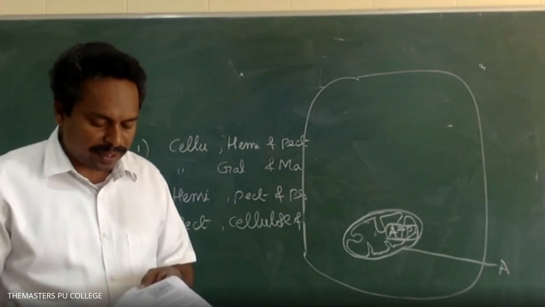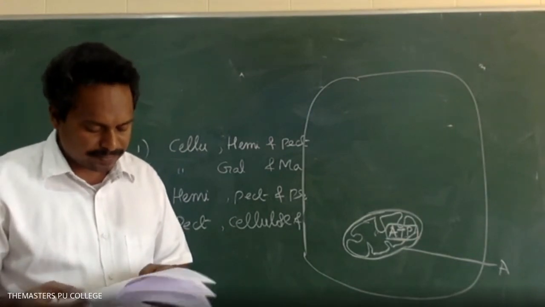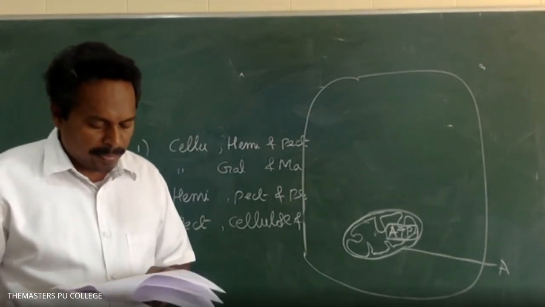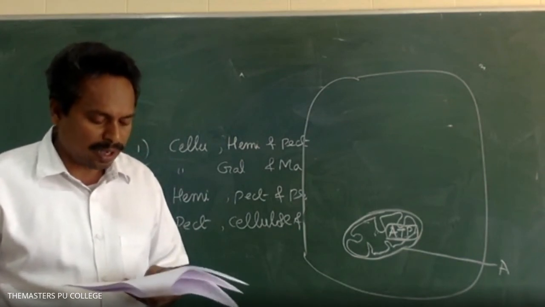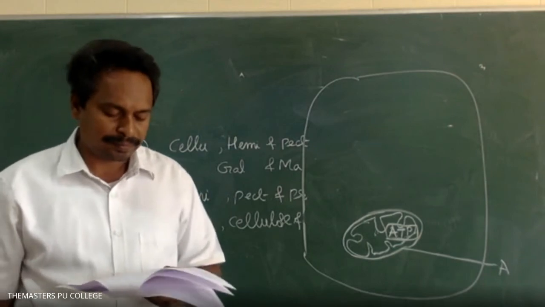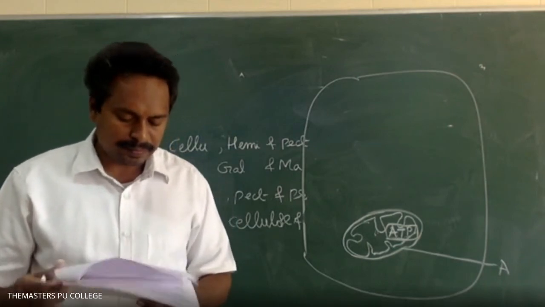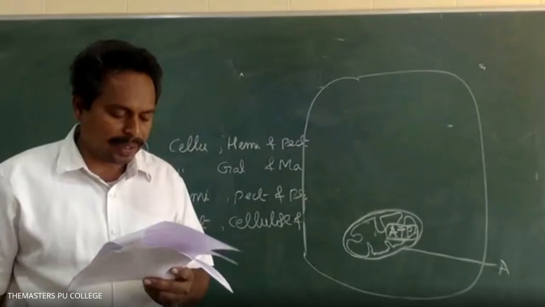Next, the cell wall of fungi is made up of which substance? Option 1 is starch. Option 2 is chitin. Option 3 is cellulose. Option 4 is pectin. Option 2, sir. Very good, chitin.